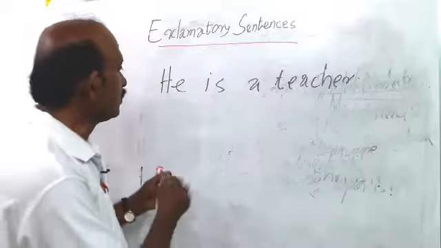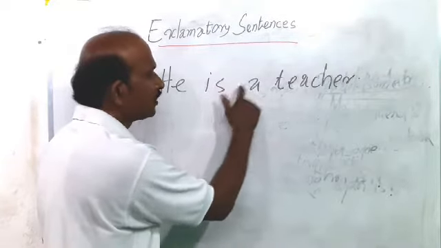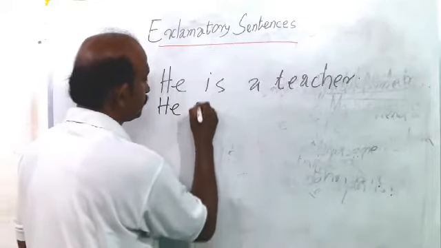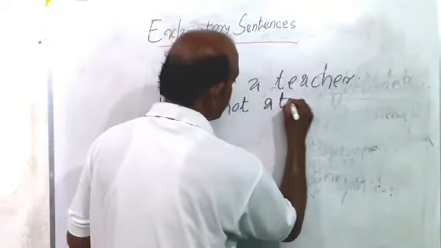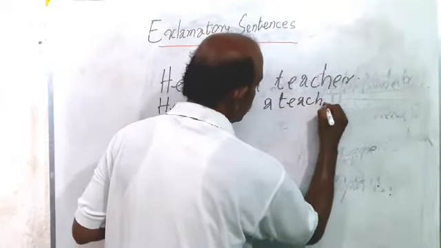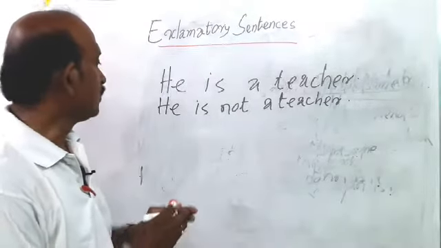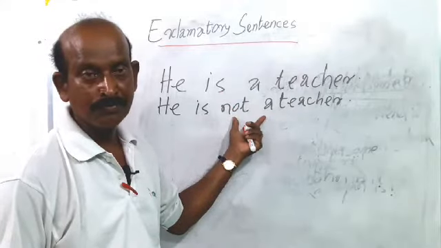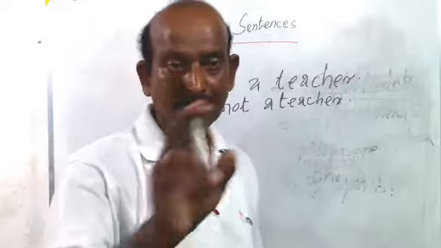So how can you turn it? Here is the be verb, so it will become: he is not a teacher. So here the declarative sentence can be changed into negative. Yes or no? And likewise the yes-no type interrogative sentence can be turned into negative.